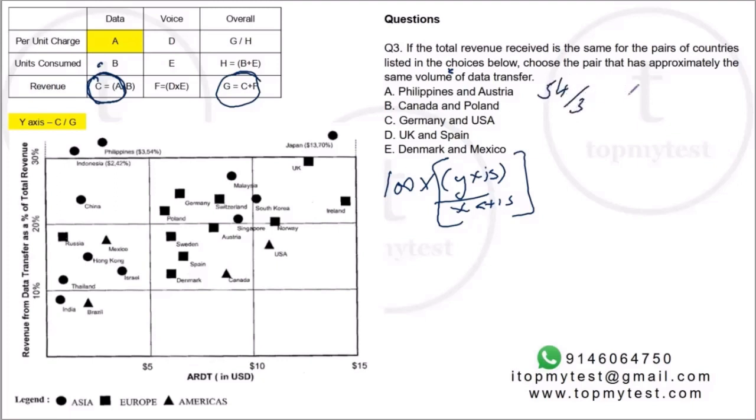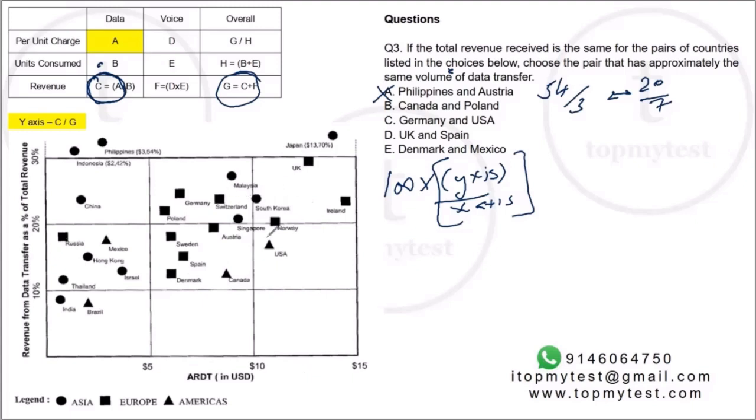54 by 3 compares with Austria. Austria. Here. Austria is roughly about y-axis is about 20. X-axis is about 7 or 8. Right, this is about 18. No, this does not match. Very huge gap. Canada and Poland.